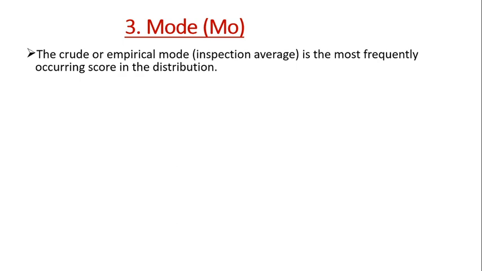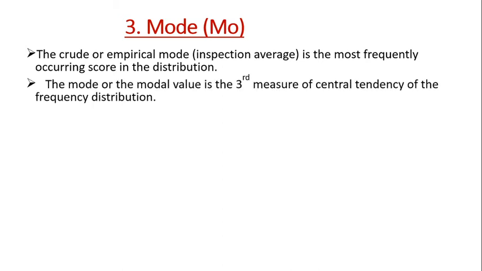Now come to the mode. The third measure is the mode. What is mode? The crude or empirical mode is the most frequently occurring score in the distribution. Whatever scores are given, some scores may be repeated. The score that is repeated most often is called the mode.